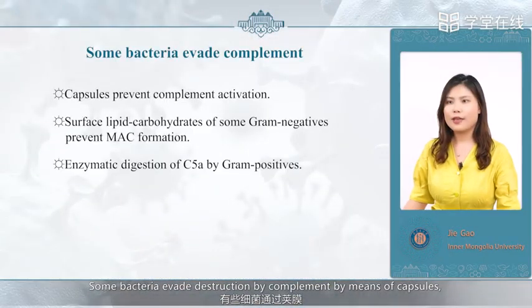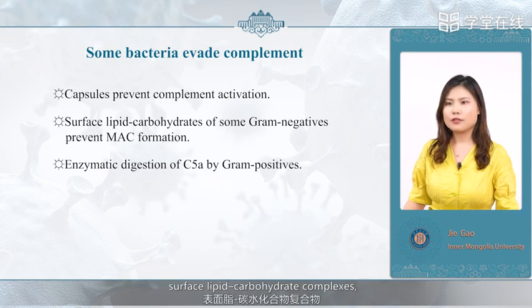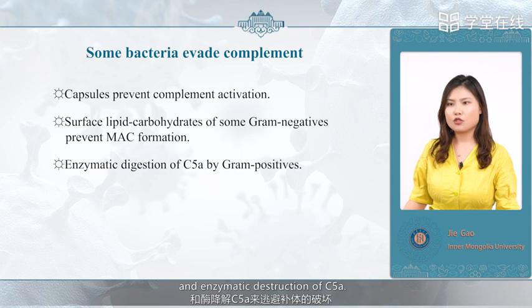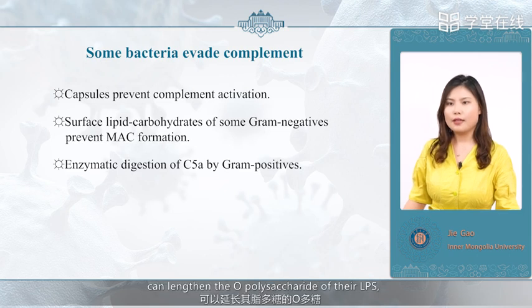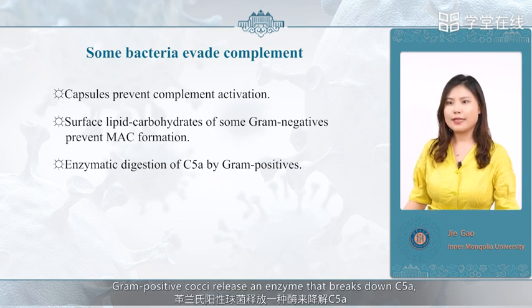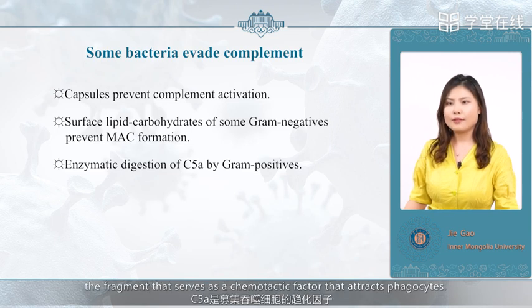Some bacteria evade destruction by complement by means of capsules, surface lipid-carbohydrate complexes, and enzymatic destruction of C5a. Some gram-negative bacteria, such as Salmonella, can lengthen the O polysaccharide of their LPS, which prevents MAC formation. Gram-positive cocci release an enzyme that breaks down C5a, the fragment that serves as a chemotactic factor that attracts phagocytes.